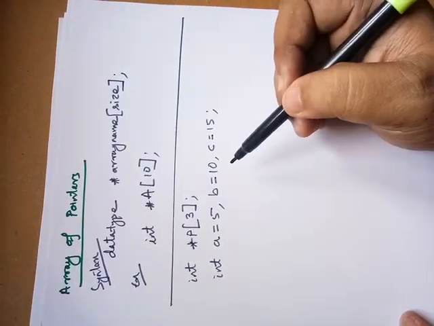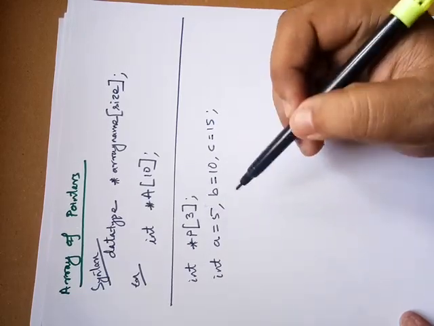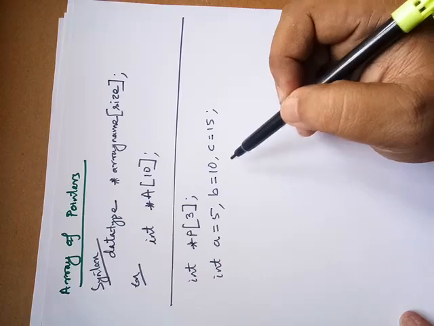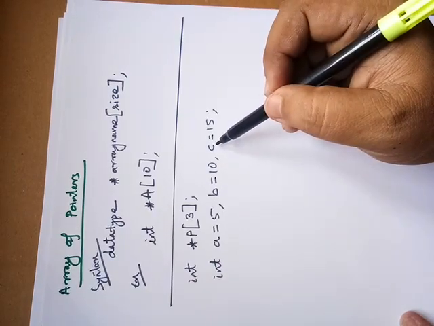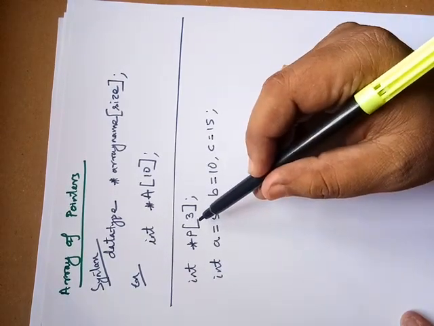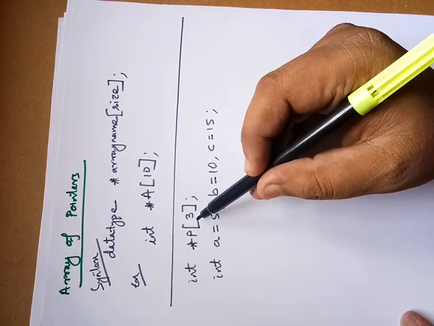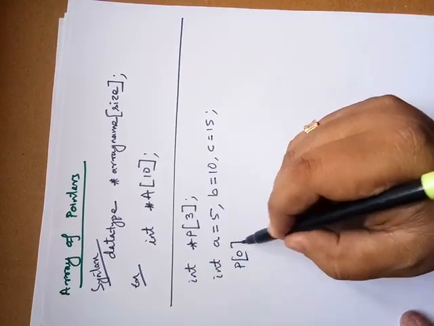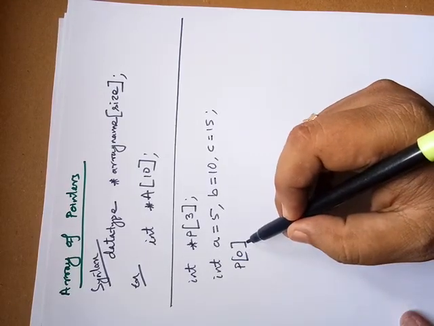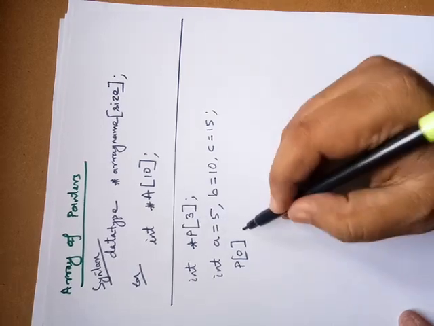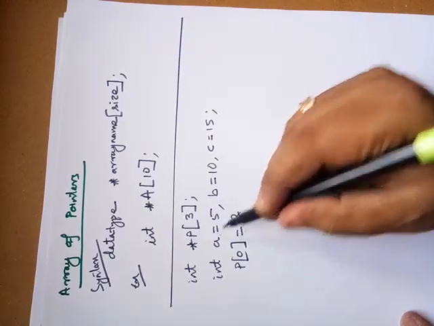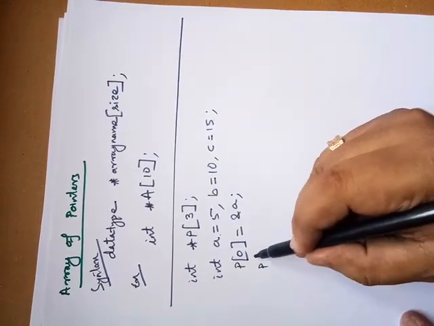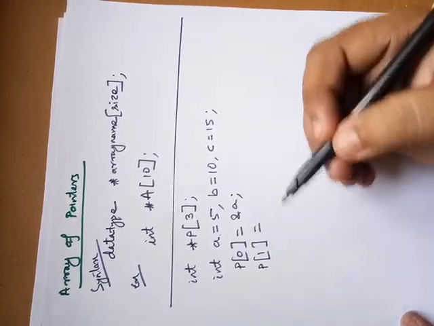Now we need to assign the address of A to the first variable, address of B to the second variable in the array, and the address of third variable C to the third element of the array of pointers. Now that means P0, this is the first element in the array of pointers, holds the address of first variable A. Similarly, P of 1, this is a simple example.